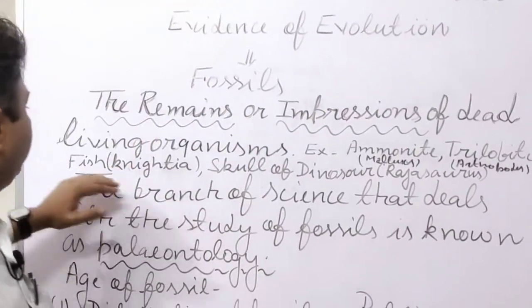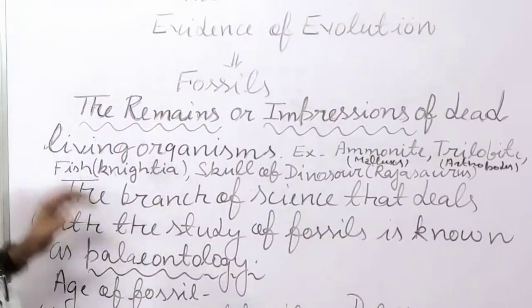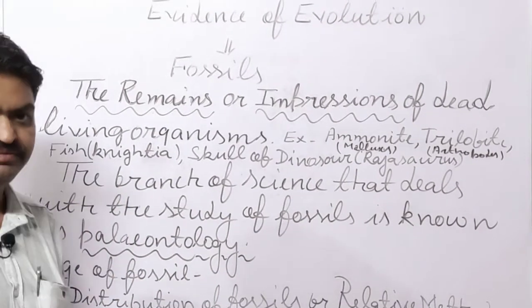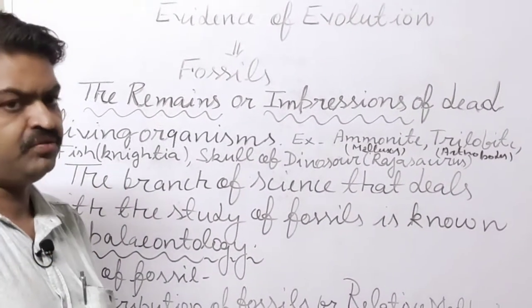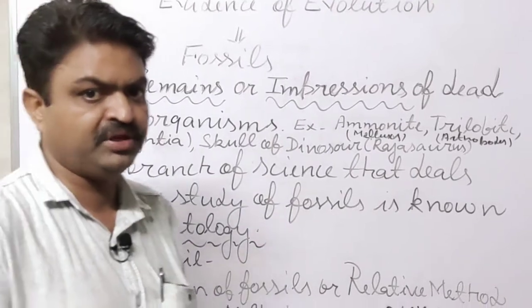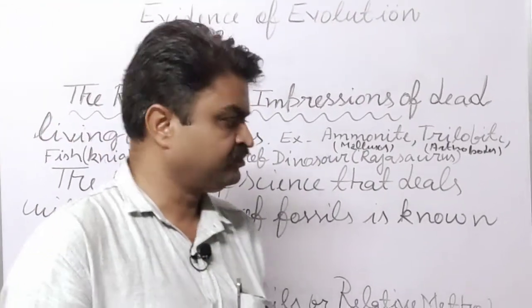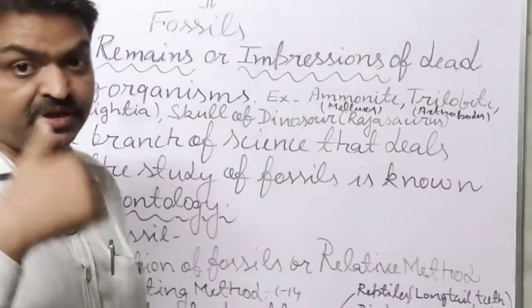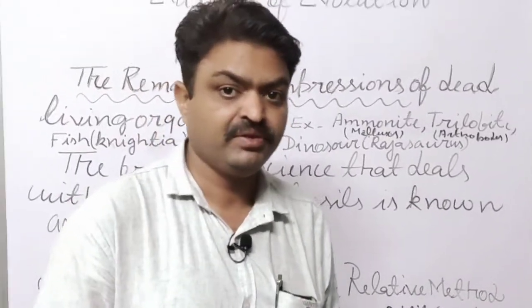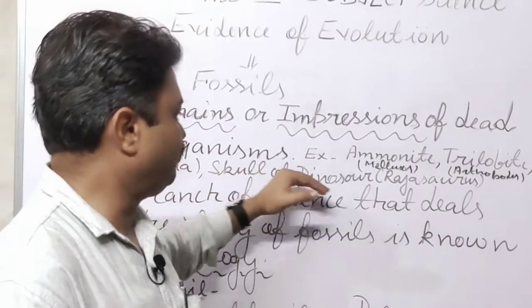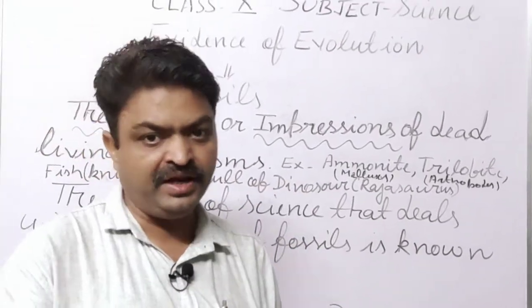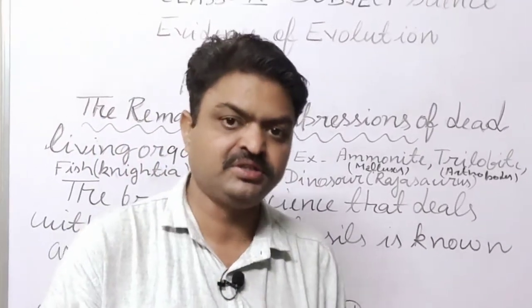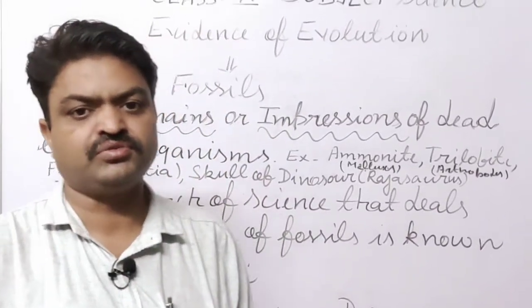Like this, there is one fossil of a fish that is known as Nyctia. It is the fossil of a fish, student. With the help of that, we can know about the evolution of the fish. Another fossil that is most important is related to the Jurassic period, student. It is the skull of a dinosaur, and that skull of a dinosaur is also known as Rajasaur.